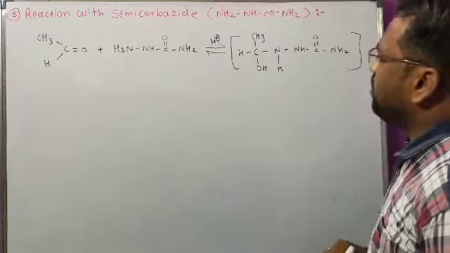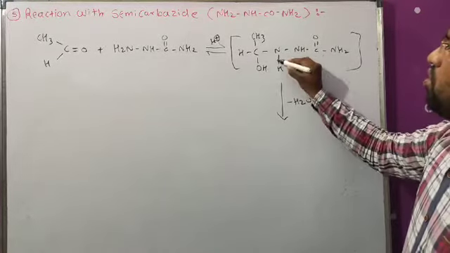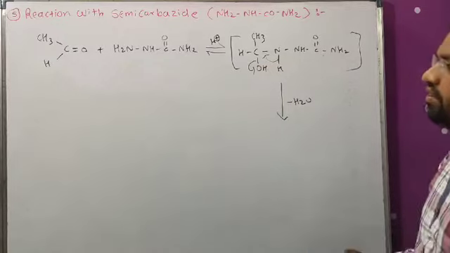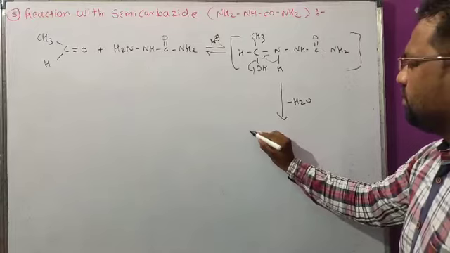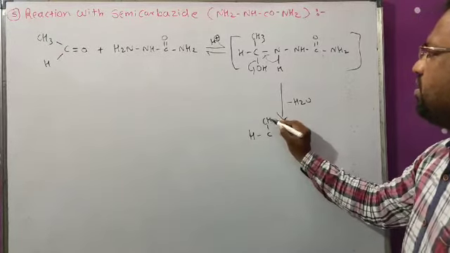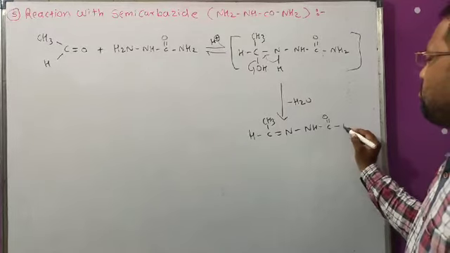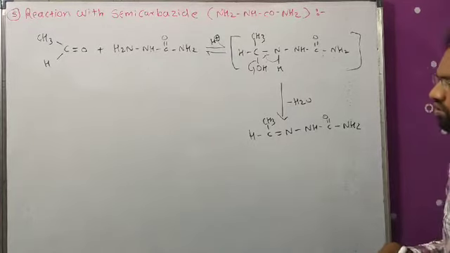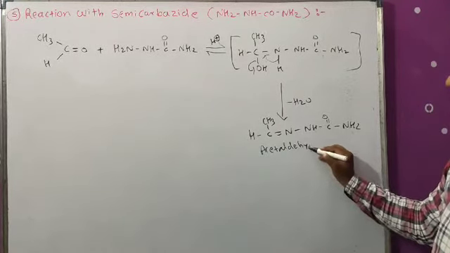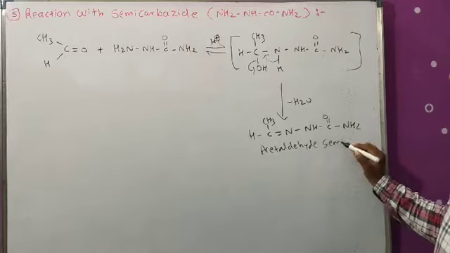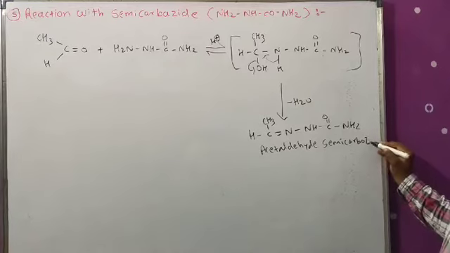Now it undergoes removal of a water molecule, H2O, and we get our target compound, acetaldehyde semicarbazone, that is HCCH3 double bond N, NH, C double bond O NH2. So the name of this compound is acetaldehyde semicarbazone.